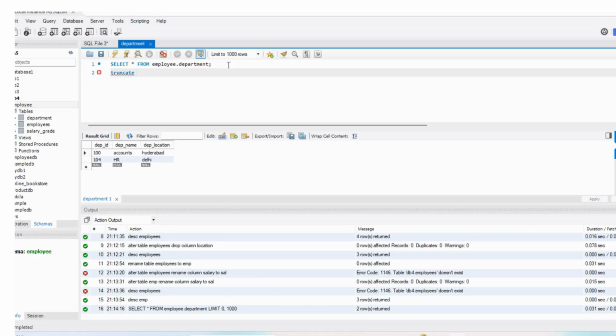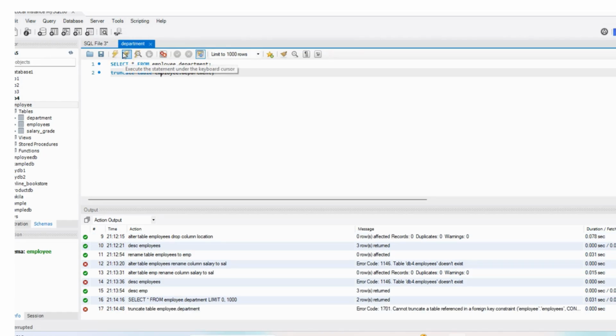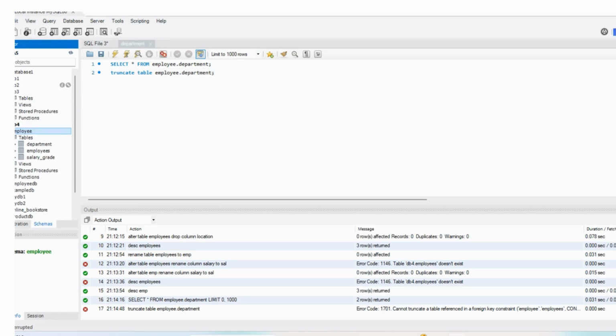So truncate table. What is the table name? Department. Which database is it? I didn't mention that one. So truncate table employee dot department. So this will work the same like delete all rows from the table. It is saying that it cannot truncate a table referenced by a foreign key constraint. Let us go with any other table.